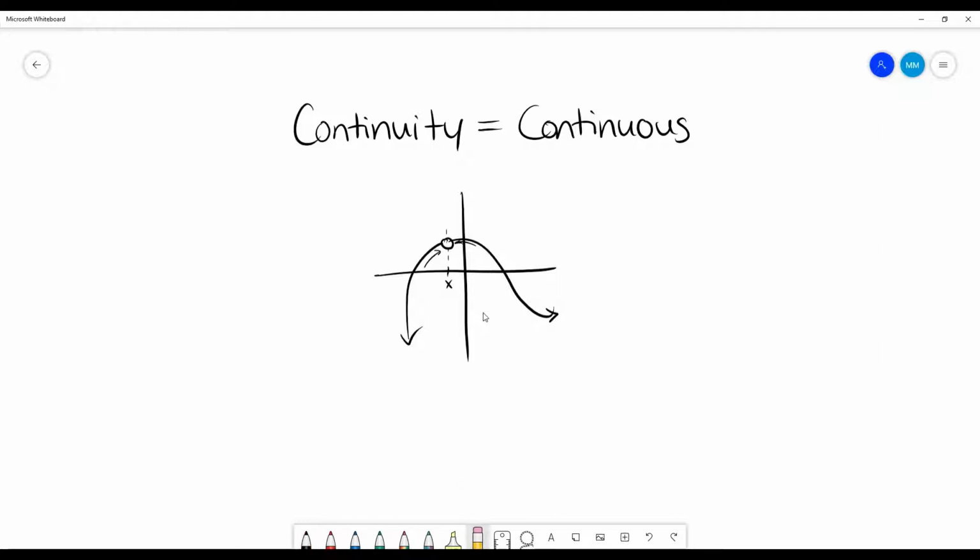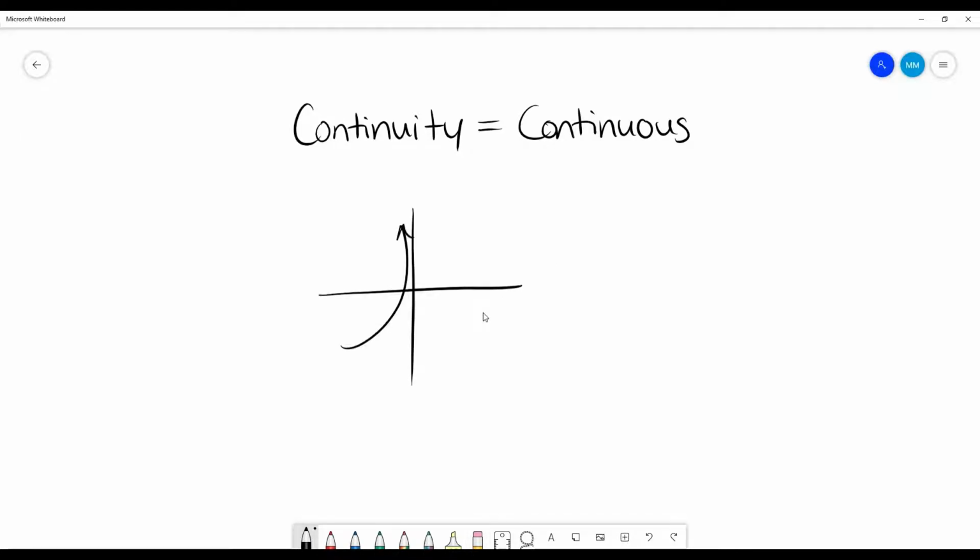And we have three main types of discontinuities, actually. So one main type of discontinuity is an asymptote. So obviously at this x value, there's an asymptote, and this is a discontinuity. Obviously, the function does not continue through this point. Another one was what I just showed you, which we would consider a hole.